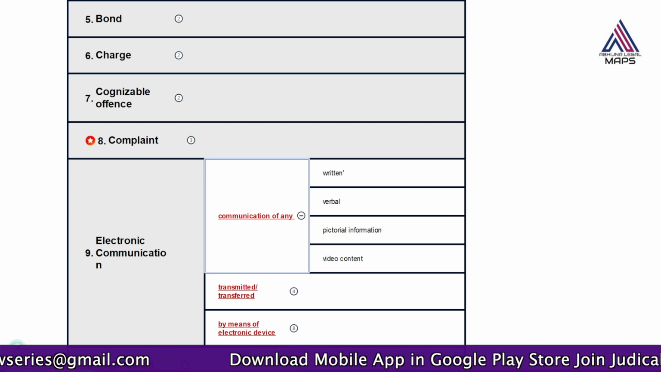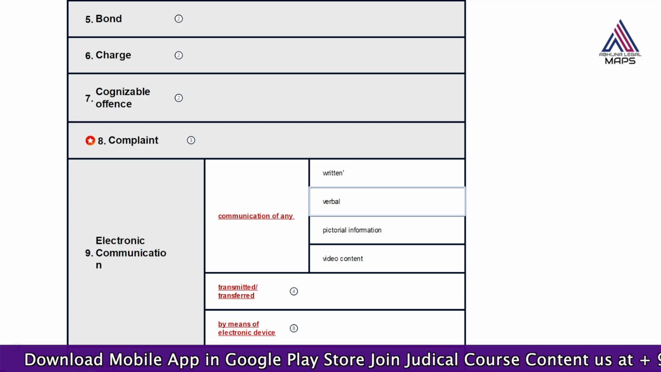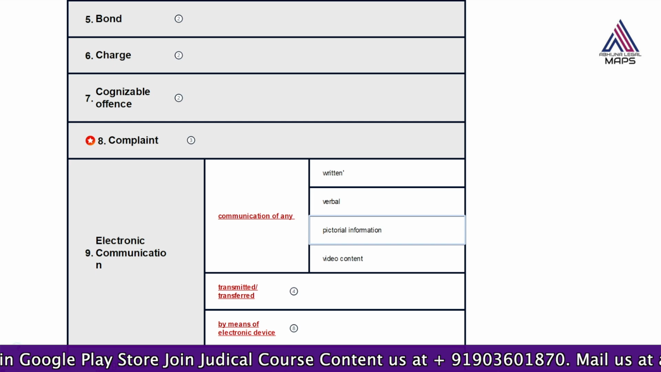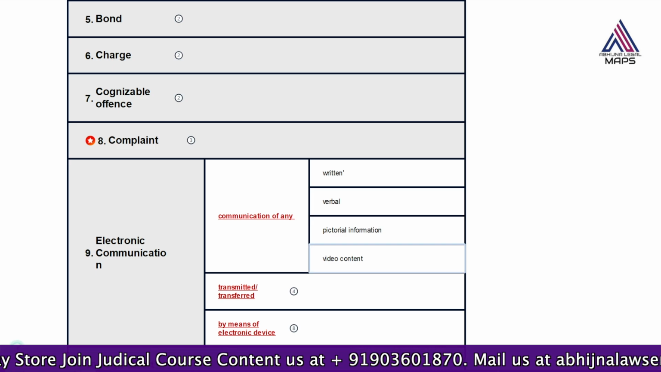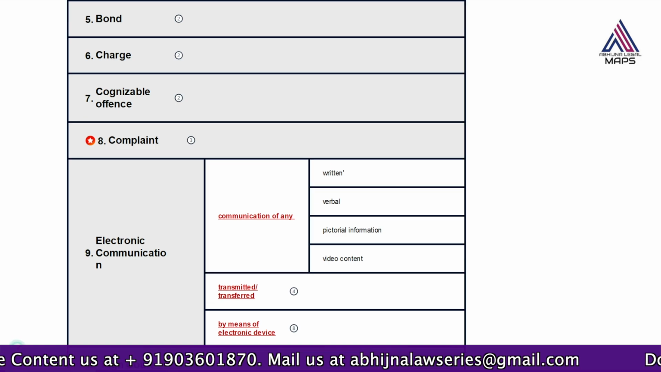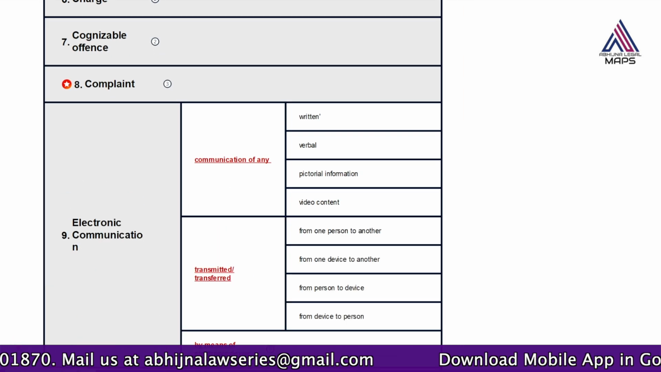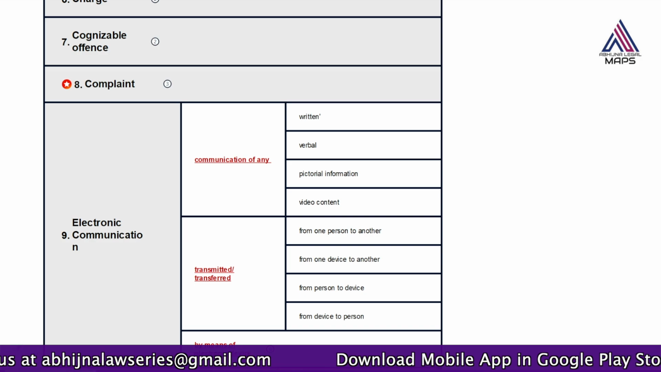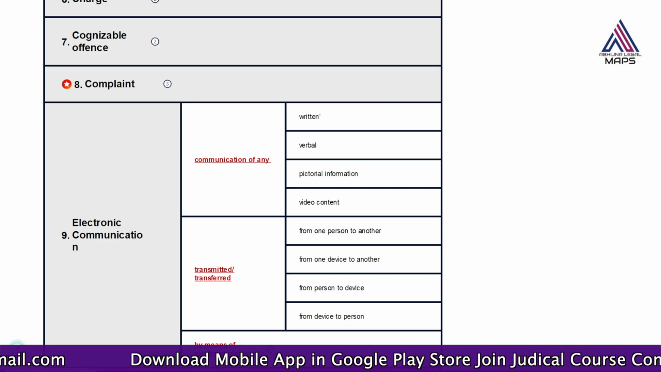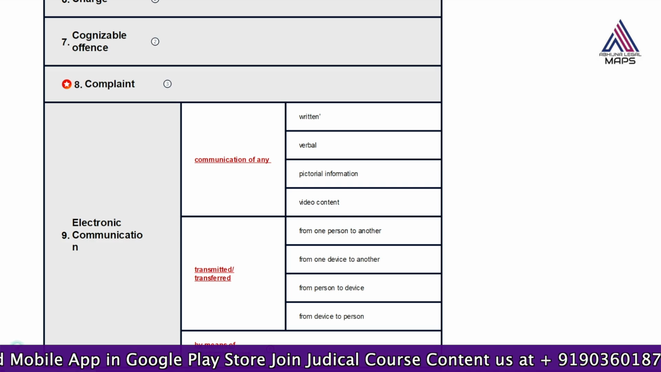So imagine you are communicating electronically by way of WhatsApp. So text, written, verbal, audio messages, picture information, image or photo that you send, or video content, you are sending video, right? So you are communicating in any of these forms. That is communication. And how are you communicating? It is being transmitted or transferred. Okay, you are transferring from one person to another, or from one device to another, from a person to a device, or from a device to a person. So somehow you are communicating, you are transmitting it.